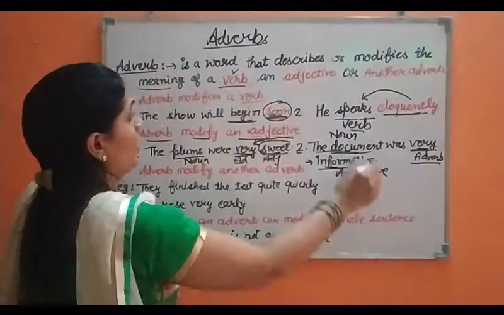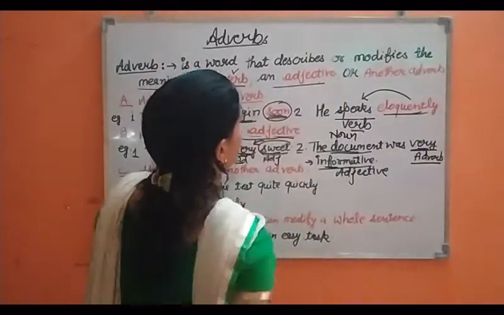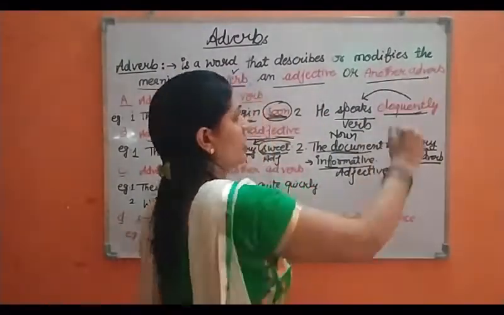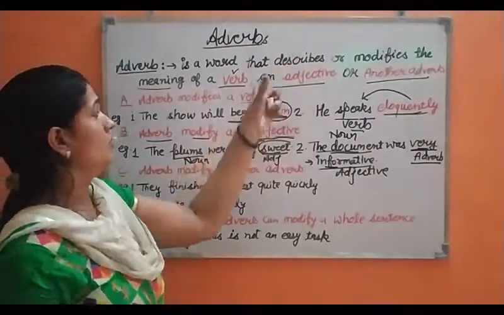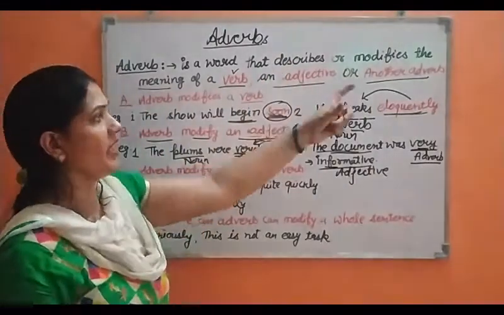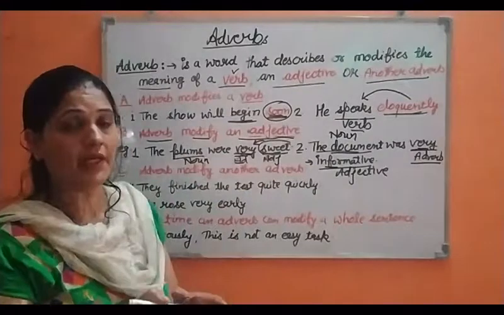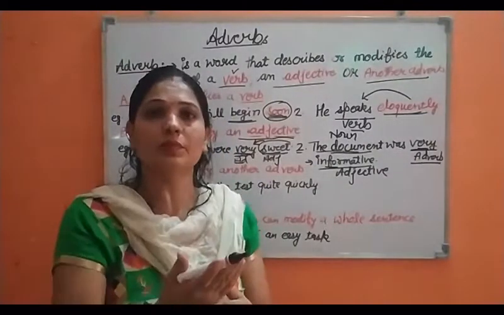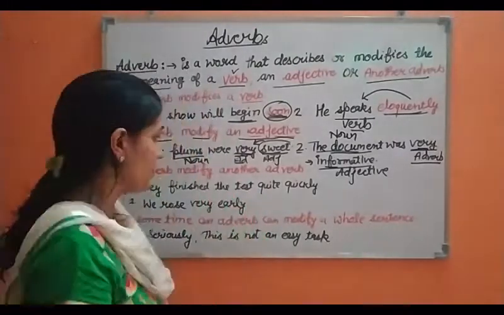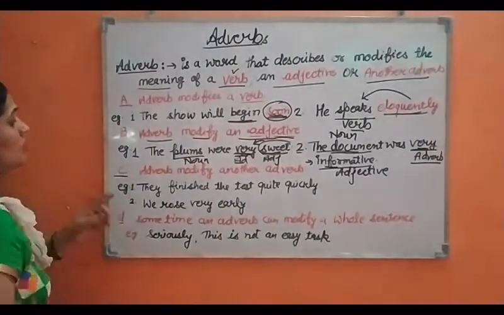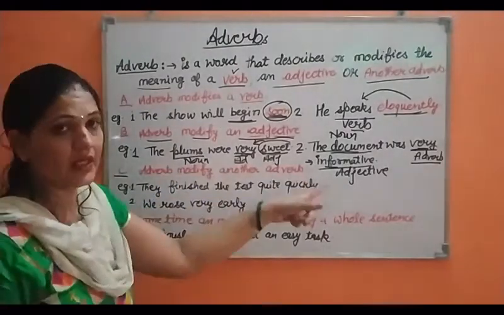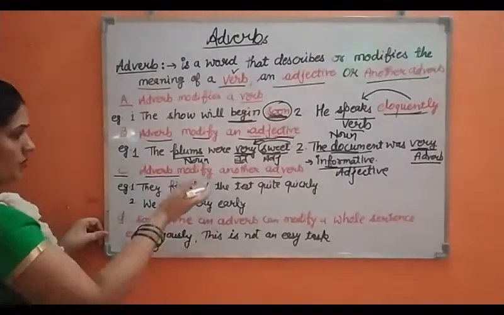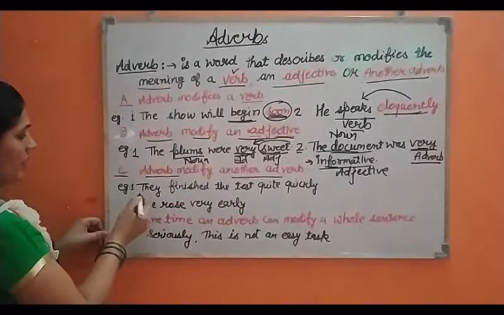Clear, beta? So we have done this also, an adjective. Now another adverb. Come to the definition, look here. Another adverb means an adverb can modify another adverb also. It is an adverb itself, but it is modifying or can add something more to the meaning of another adverb also. Clear, bachche? So look at the C part. Adverb modifies another adverb. Another adverb, how? For more clarity, let me look at the examples.